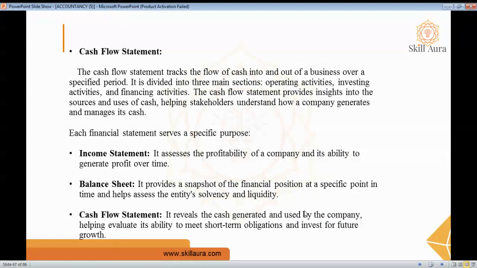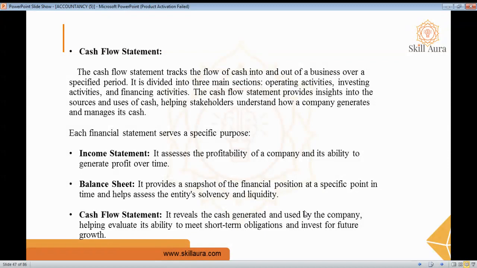Next one is the cash flow statement. It is a statement that tracks the flow of cash in and out of the company over a specific period of time. It is divided into three main sections, that is operating activity, investing activity, and financing activity. It helps us assess the liquidity and the cash management of the business. Later we will go deeper into it.